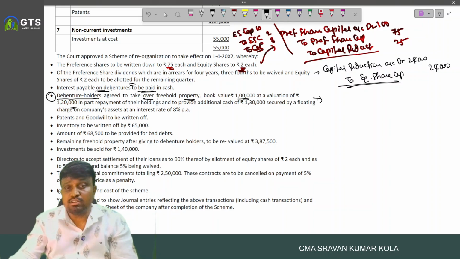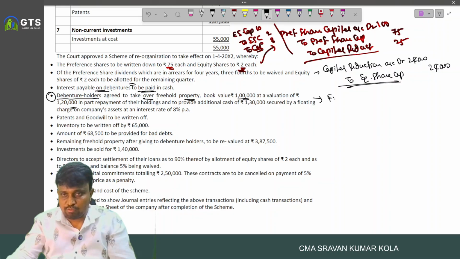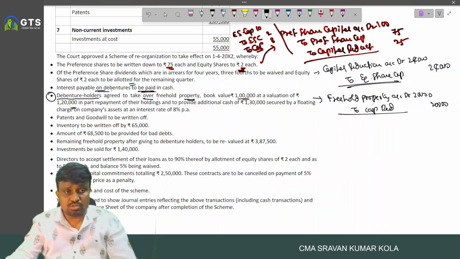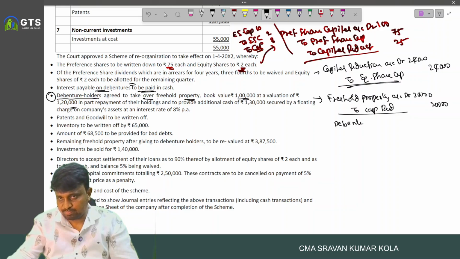First, we write the entry for the increase in value. So freehold property account debited 20,000 increased to capital reduction 20,000 and that was taken by debenture holders. Then we write the entry for debentures account debited to freehold property.